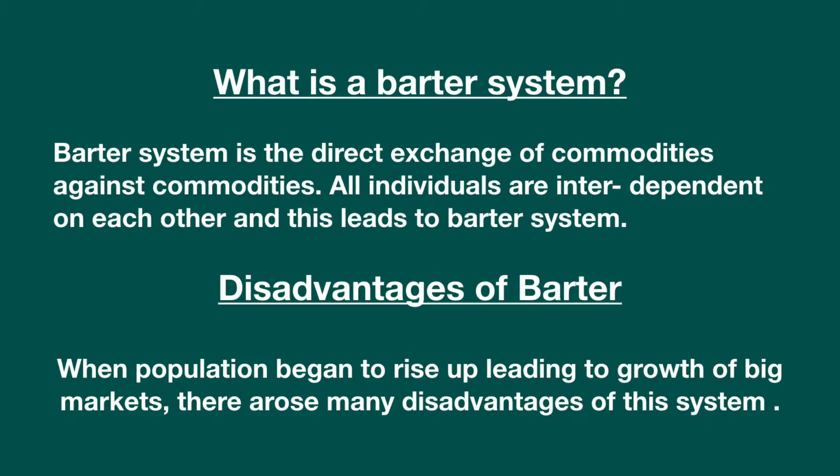The beginning of the chapter starts with a question. What is a barter system? So here let's see the answer. Barter system is the direct exchange of commodities against commodities. All the individuals are interdependent on each other and this leads to barter system.